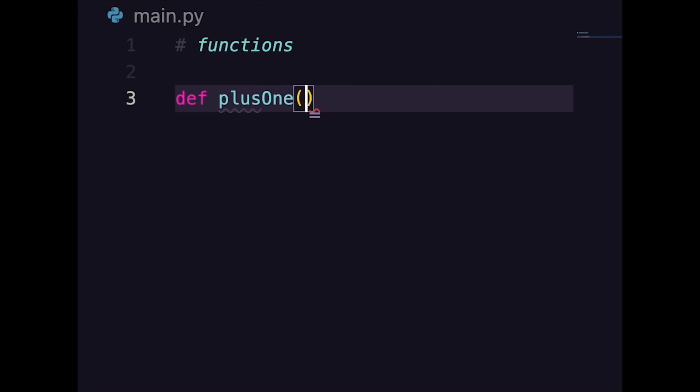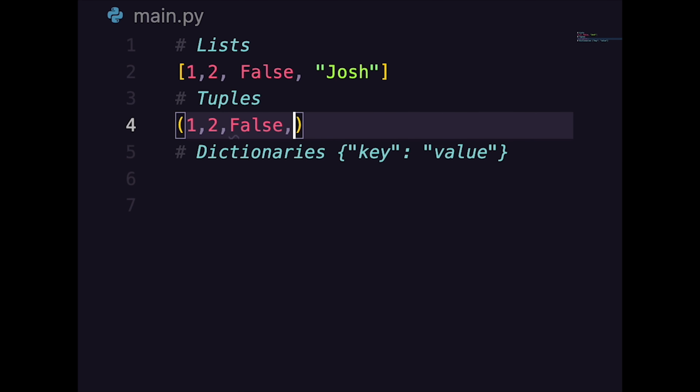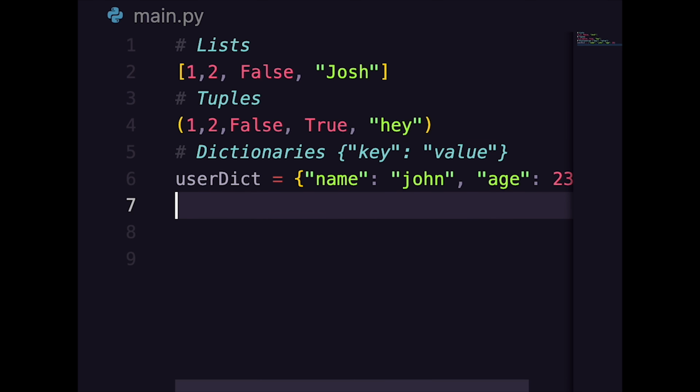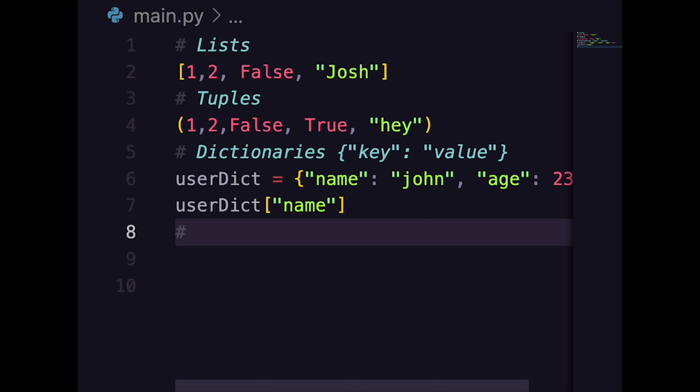Python defines scope by indentation. So here I'm writing a function that simply returns the list, and they can hold different types of values. Dictionaries are just what they sound like. It's key value and you can store tons of data in them.